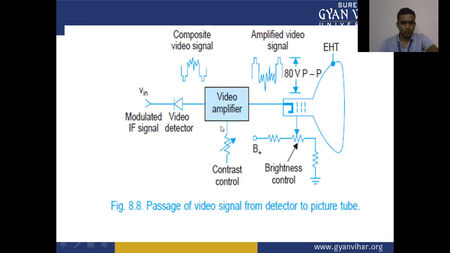This is the video amplifier and the filter section, which passes the video signal from the detector to the picture tube. After getting the signal from the video detector, the video amplifier and the power amplifier amplify the signal and provide it to the cathode of the picture tube. Here we have contrast and brightness control knobs through which we are able to control the brightness and contrast of the picture.